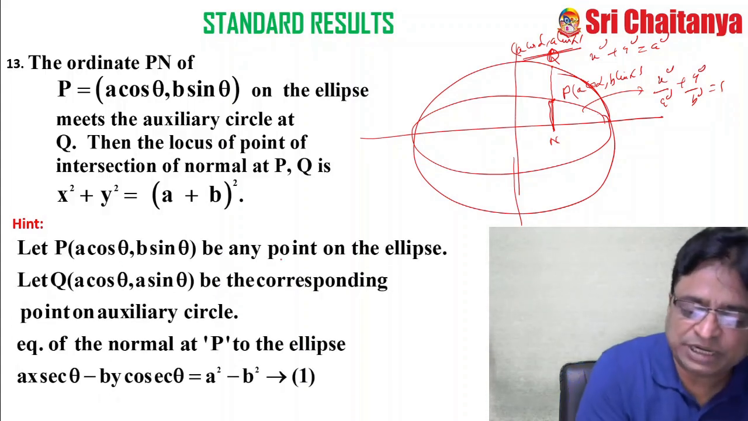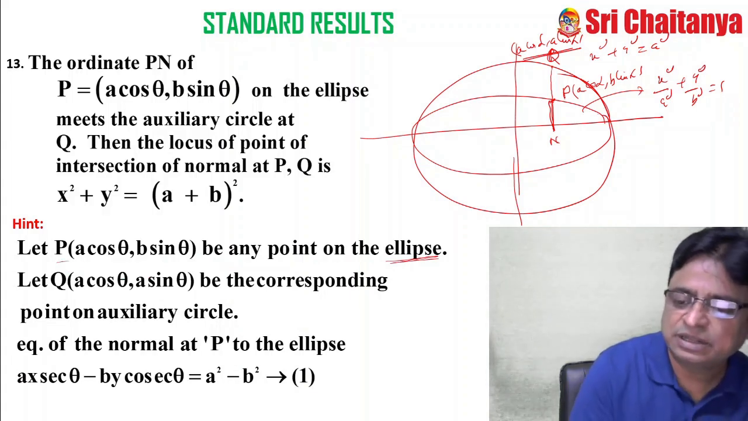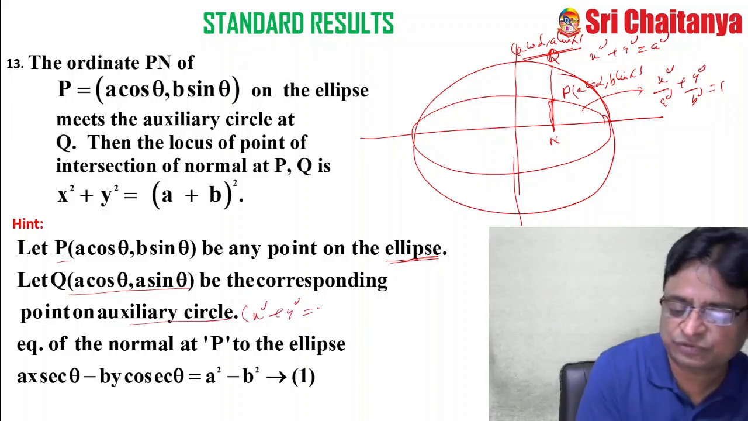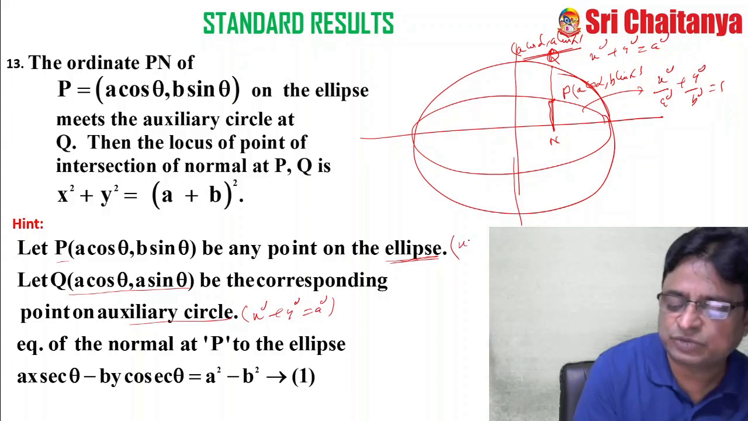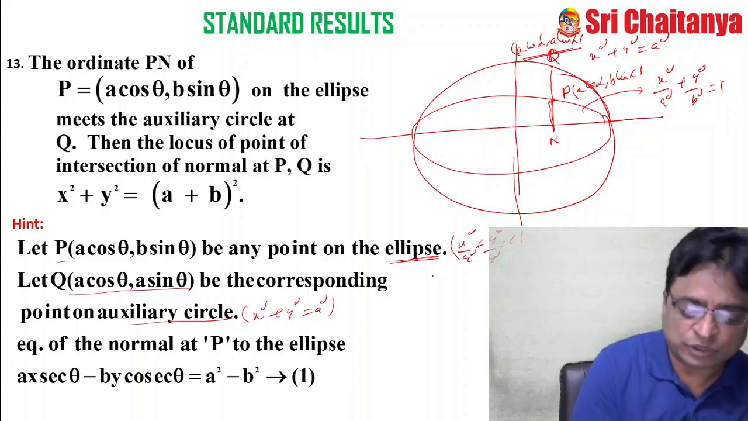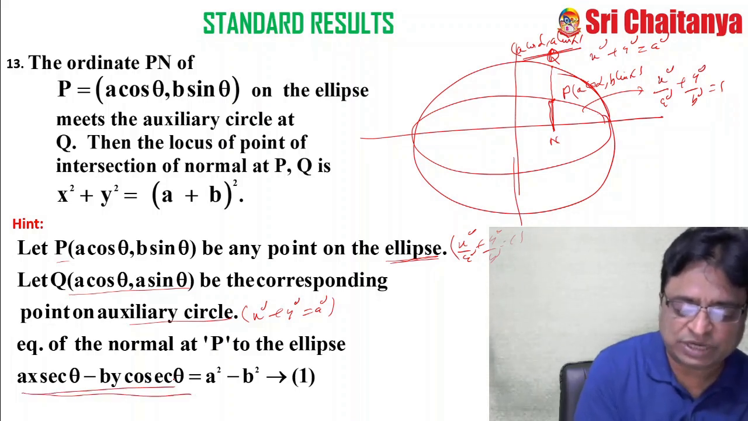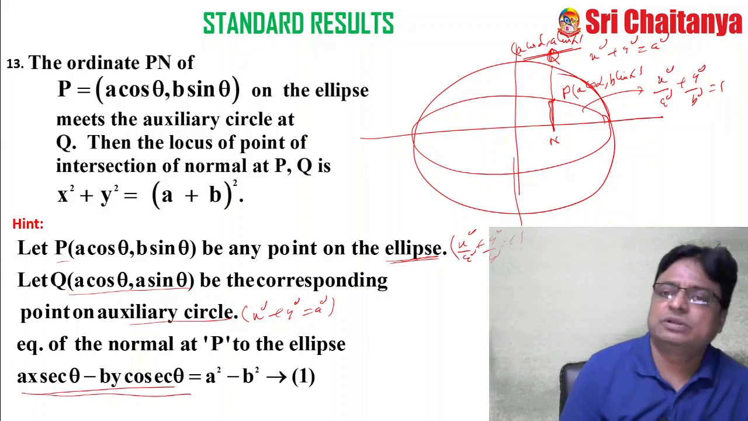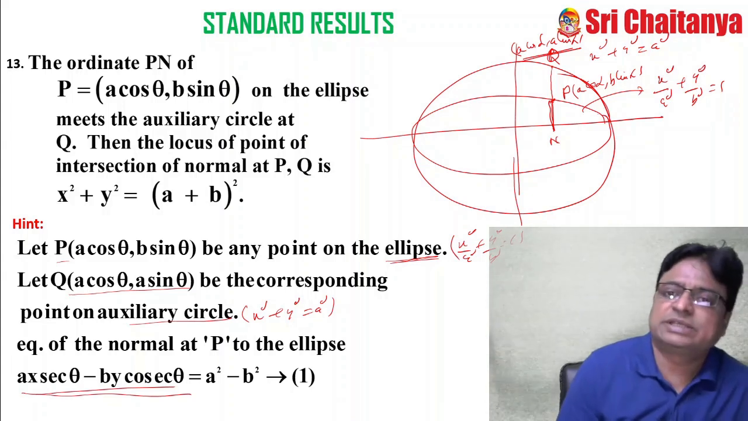See, this is my point on the ellipse, like this. The corresponding point on the auxiliary circle is like this, because my auxiliary circle is x square plus y square is equal to a square. That's why my ellipse is x square by a square plus y square by b square equal to 1. So the normal at P is what? ax by cos theta minus by by sin theta equal to a square minus b square. That is ax secant theta minus by cosecant theta equal to a square minus b square.